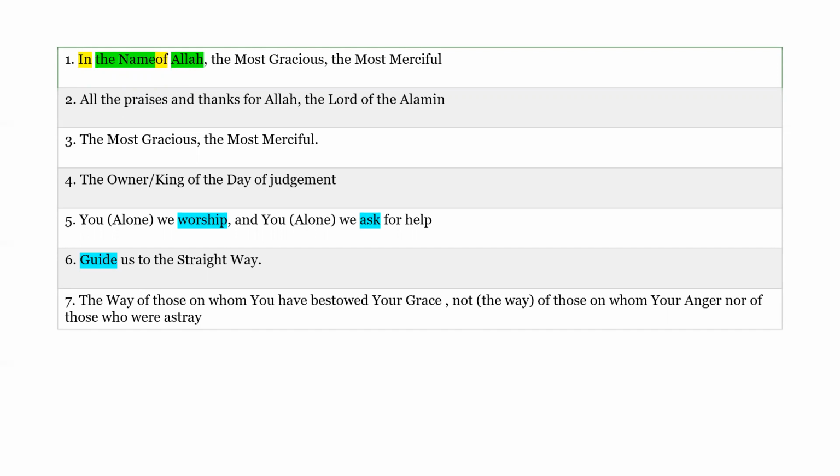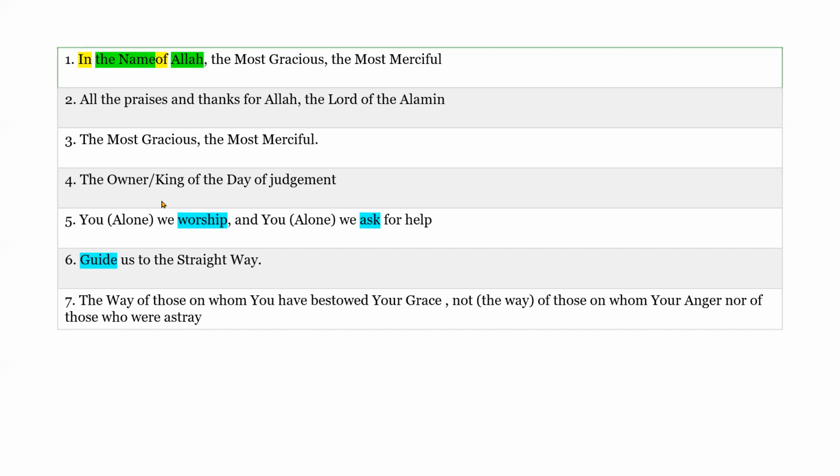Bismillah, Ar-Rahman, Ar-Rahim: these are also isms. In fact, number 2, number 3, number 4, all of them have only isms, isms and ism. There's no real action. So we are praising Allah subhanahu wa ta'ala. All praise and thanks, so all the praise is for who? For Allah subhanahu wa ta'ala. And who is the Lord of the Alameen? The Lord of the heavens and the earth. The most gracious, the most merciful. There's no real fail here either.